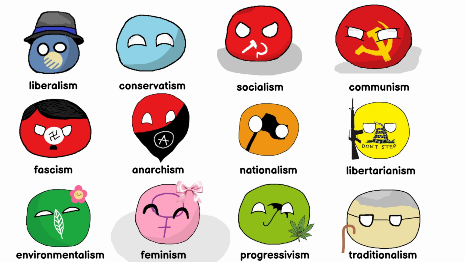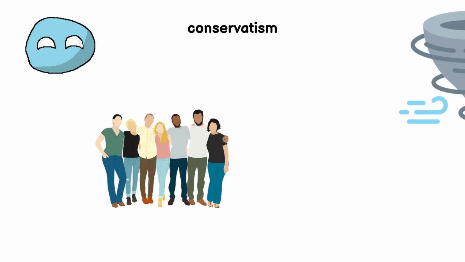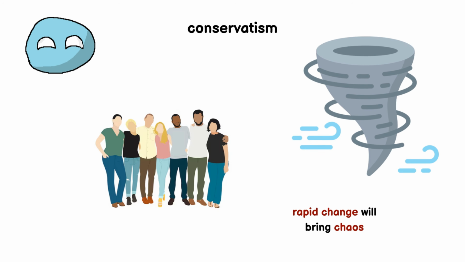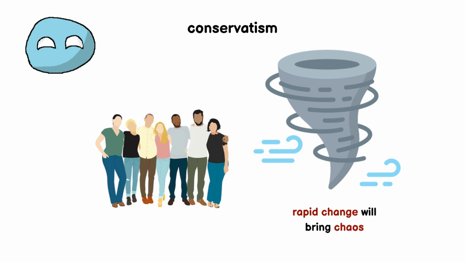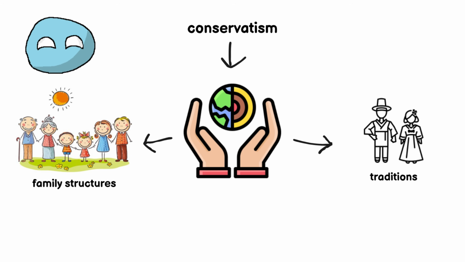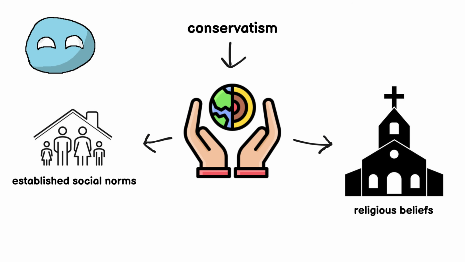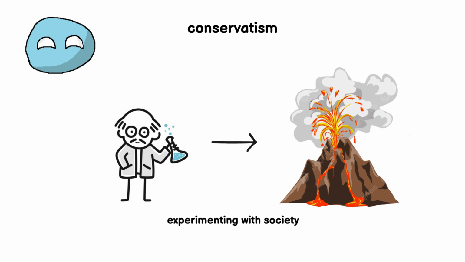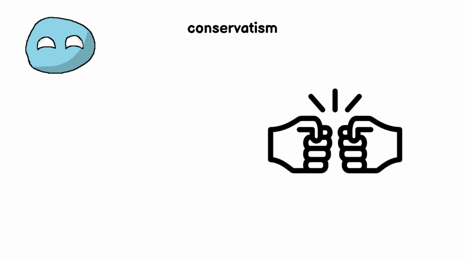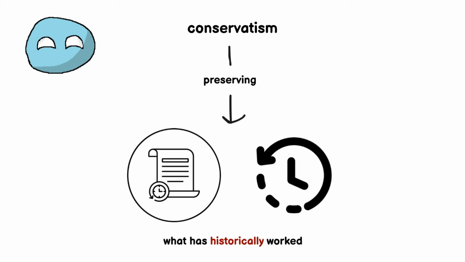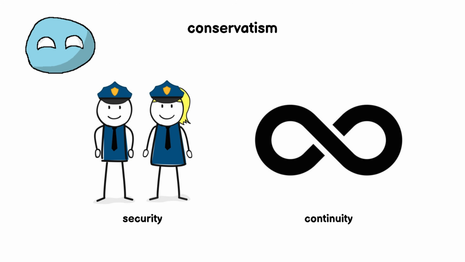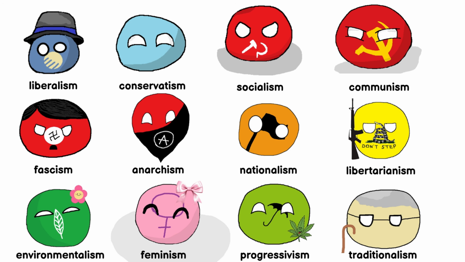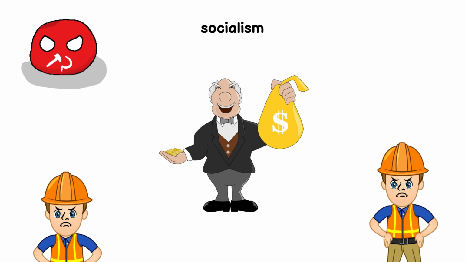Conservatism. Conservatism emerges when societies fear that rapid change will bring chaos. It holds that traditions, family structures, religious beliefs, and established social norms are essential for stability. Conservatives argue that experimenting too much with society can lead to instability and conflict, so preserving what has historically worked provides security and continuity.